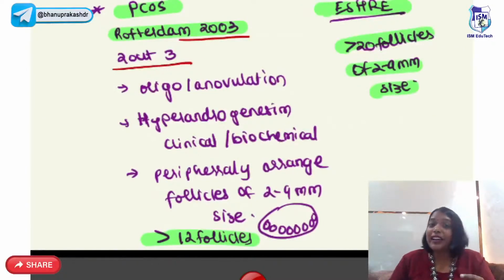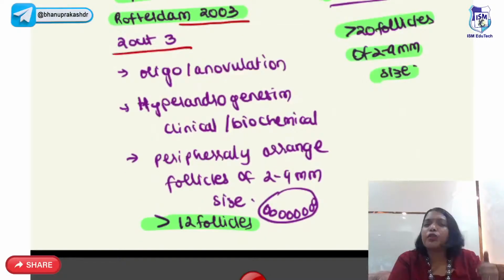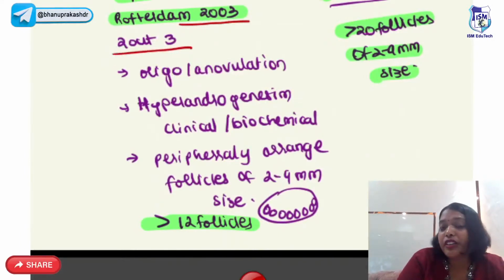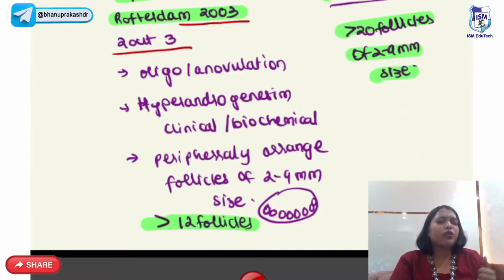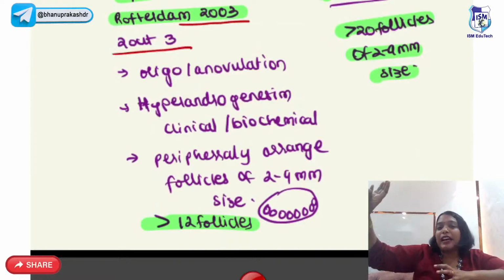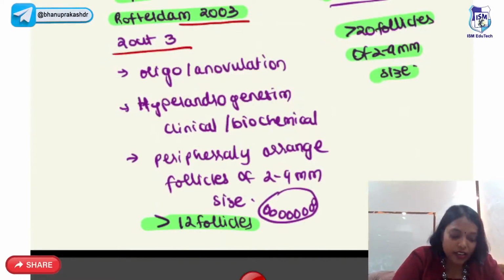A very important idea for diagnosing PCOS. The old criteria is Rotterdam's criteria, where you should have 2 out of 3 positive. What is the 2 out of 3 positive? They should have oligo or anovulation, hyperandrogenism, which is clinical or biochemical, and peripherally arranged follicles of 2 to 9 mm size, and there should be more than 12 follicles. I repeat, what is the Rotterdam's criteria? Oligo or anovulation, hyperandrogenism, clinical or biochemical, and peripherally arranged follicles of 2 to 9 mm size, more than 12 follicles. How much, guys? More than 12 follicles, right?